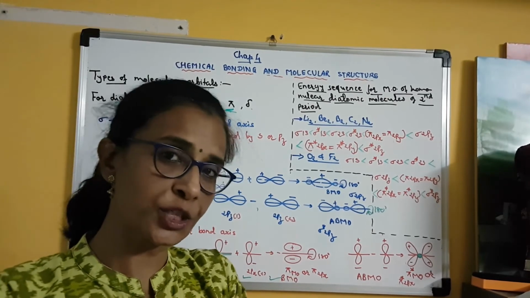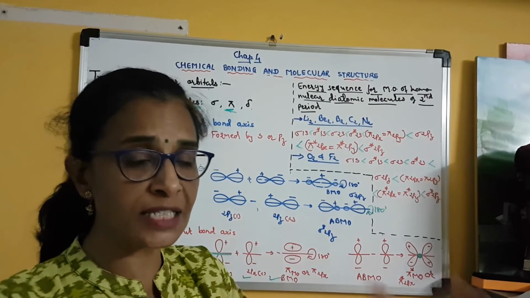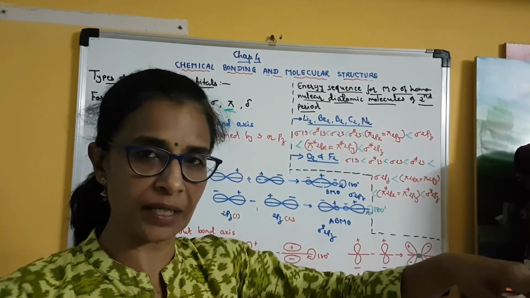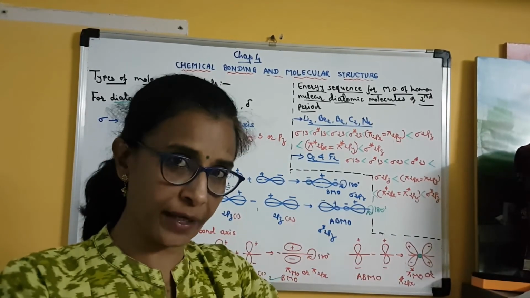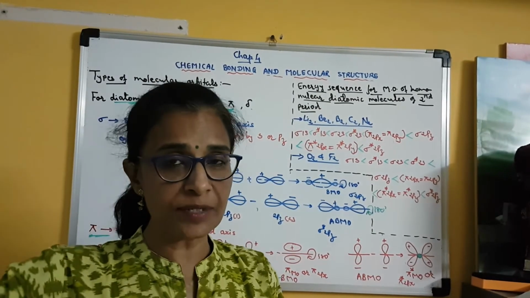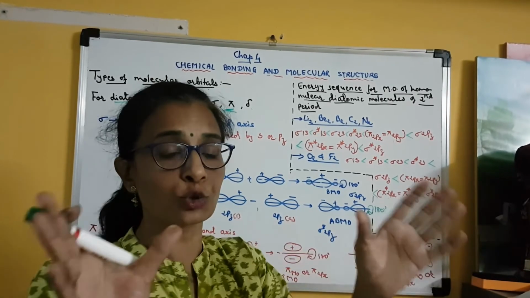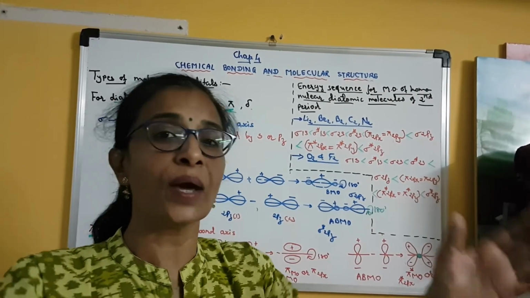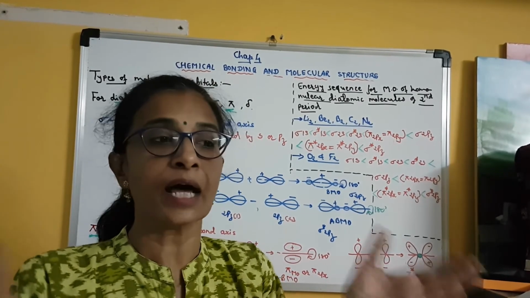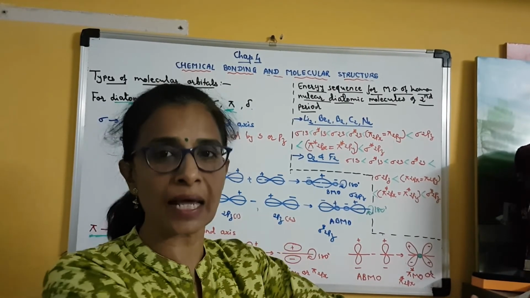both addition and subtraction of the wave functions, they will produce a total of 6 molecular orbitals from 3 atomic orbitals, px, py and pz. Clear? So of 2 atoms, we are talking about a diatomic molecule. One atom has px, py, pz, the other atom also has px, py, pz. So total 6 atomic orbitals. When they combine linearly, 6 molecular orbitals are formed. Out of 6 molecular orbitals, 3 are bonding and 3 are anti-bonding.